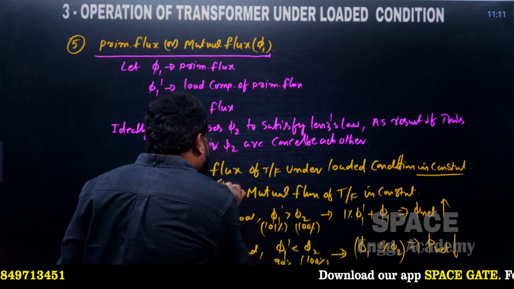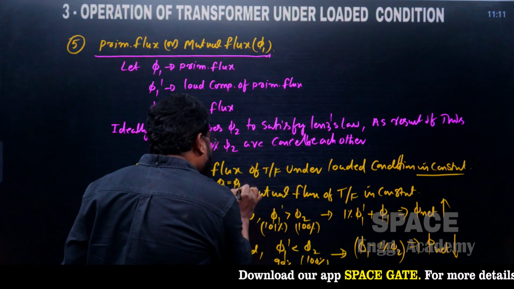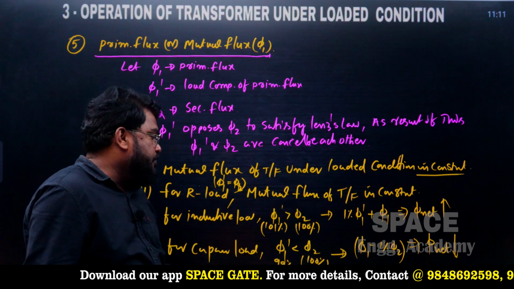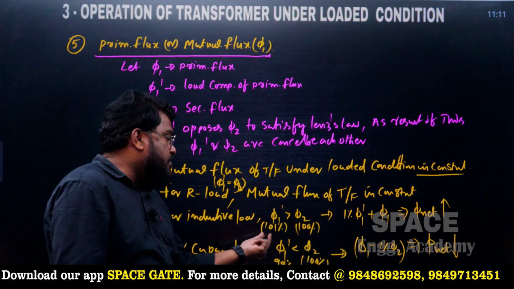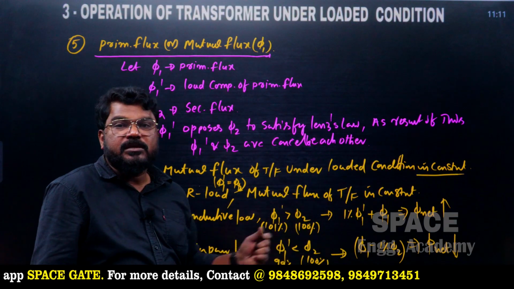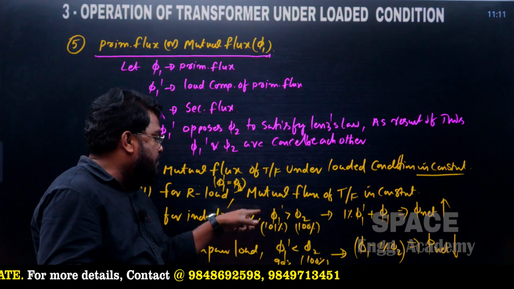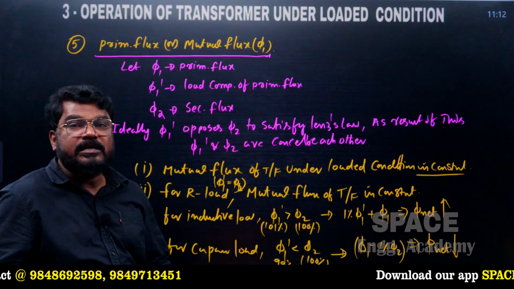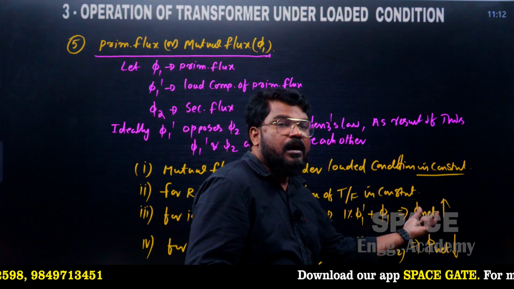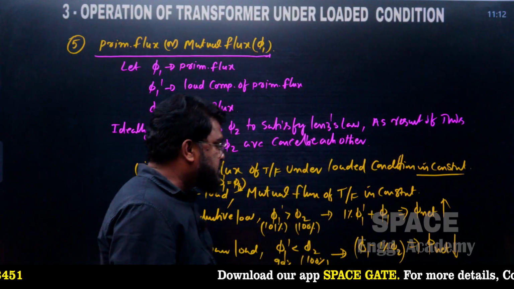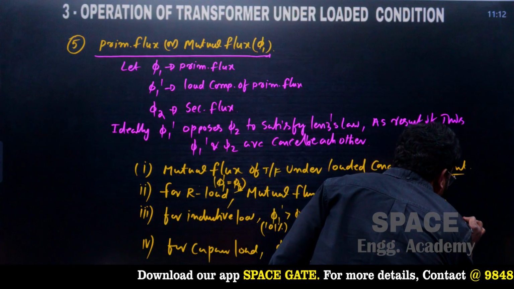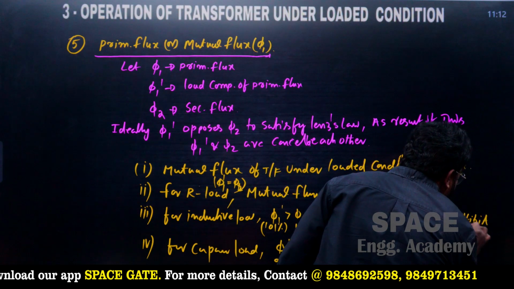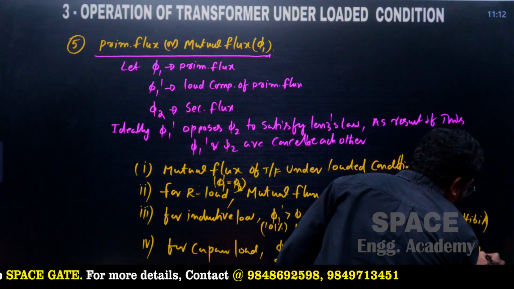ఇక్కడ resistive loadకి అయితే π1 dash is equal to π2, రెండు 100% ఉంటాయి, అందుకని రెండు cancel అయిపోతాయి. ఇక్కడ ఏమవుతుంది, 100% of π1 dash opposes 100% of π2, remaining 1% of π1 dash is in phase with the existing primary flux. As a result of this, the net mutual flux little bit increases. So here increases means very little bit, little bit అంటాడు లేదా somewhat అని అంటాడు. సో little bit or somewhat.